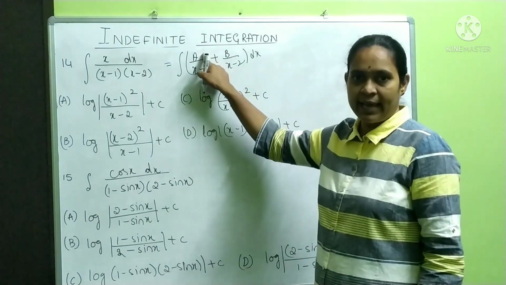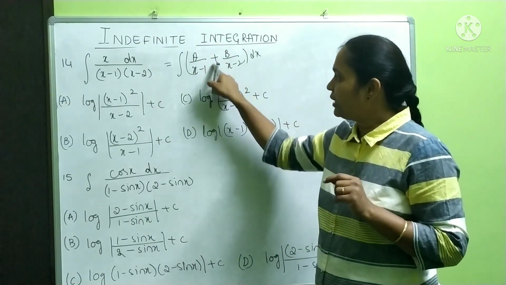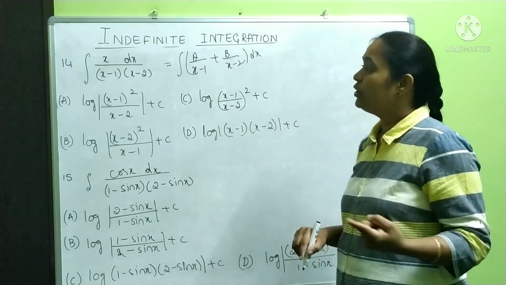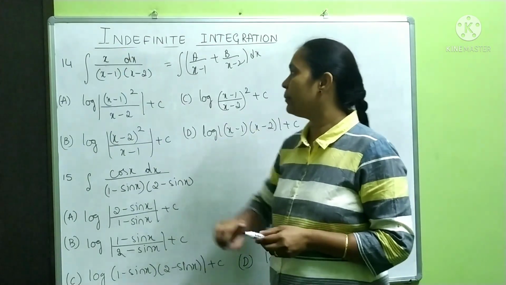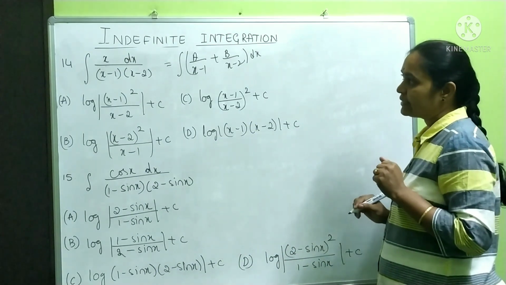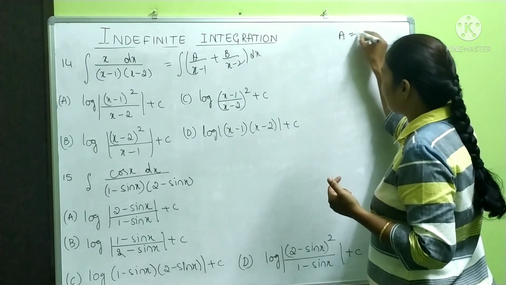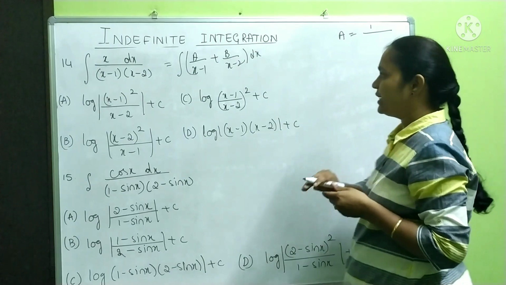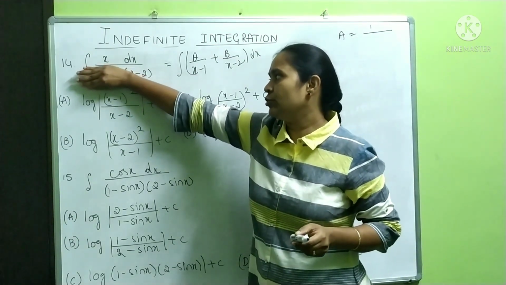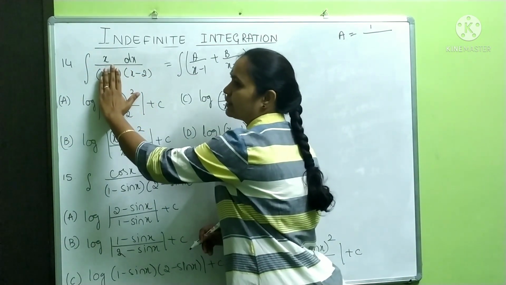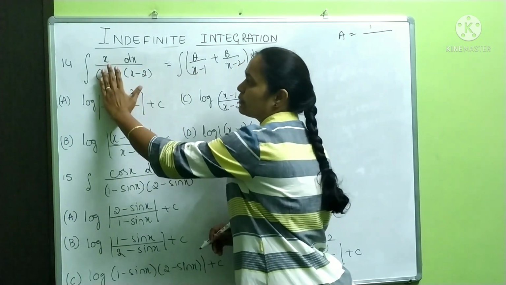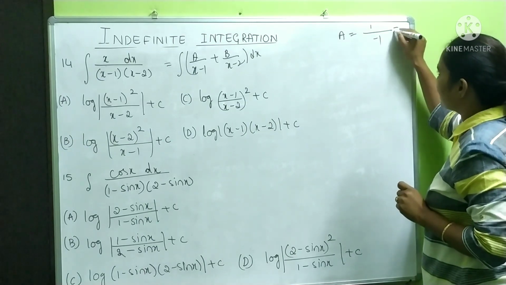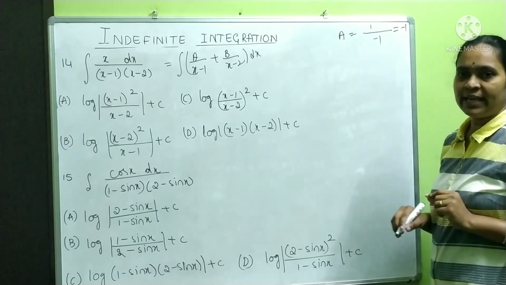You have to find a value and b value. To find a, what you have to do? Denominator, you see, x minus 1 equal to 0, so that x is equal to 1. You have to put x is equal to 1 in our main function. So if I put x is equal to 1, what is a? A is equal to, put x is equal to 1 here. It is 1 divided by, don't write here. You should not write here, because denominator of a is x minus 1. Don't write here. Here you write 1 minus 2. 1 minus 2 is nothing but minus 1. So our value of a is 1.